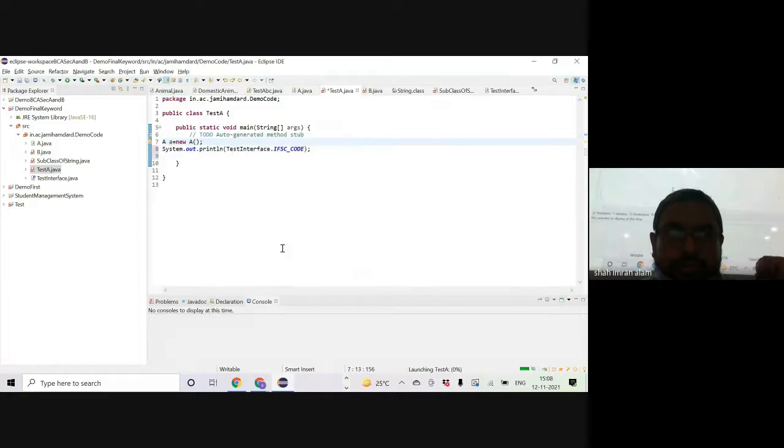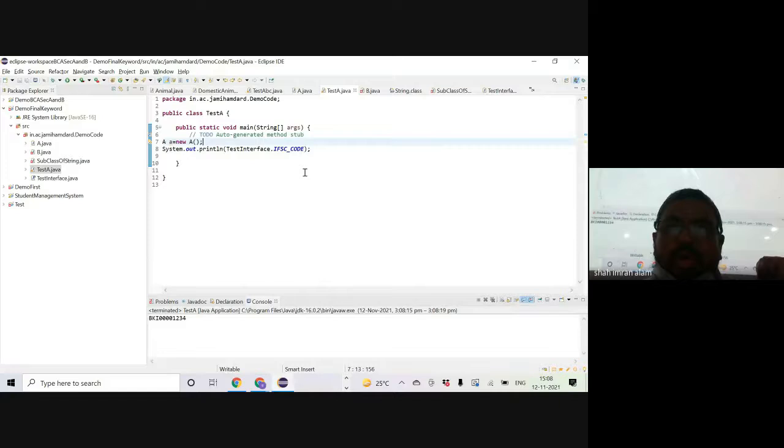So this is an old technique to define all the constants within the interface. For example, my application is for banks, so I will have constants like IFSC code, other bank codes like Swift code and so on, right?